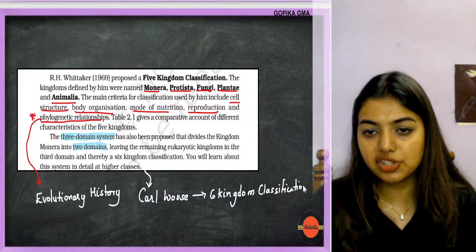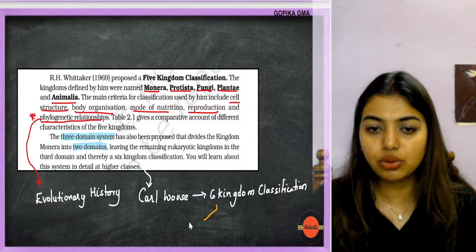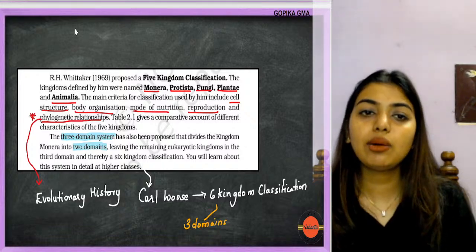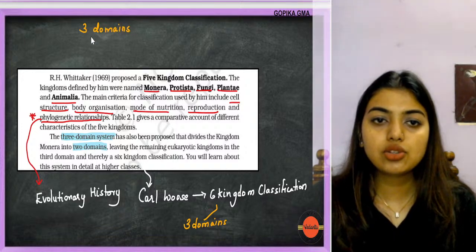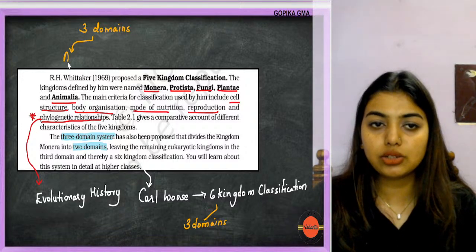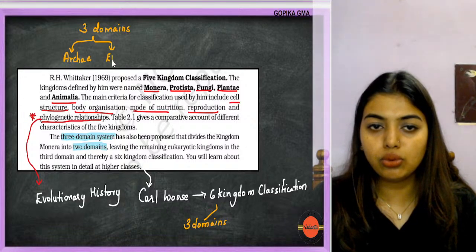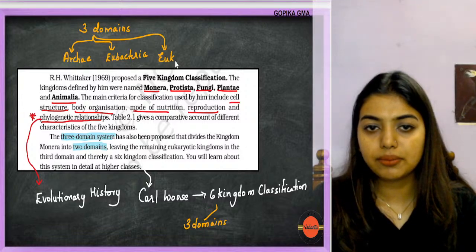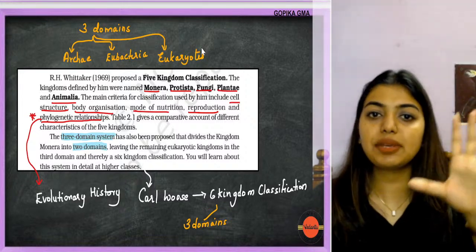Now, what is this classification? Six kingdom classification was like, okay, let's make it into three domains. Three domains and six kingdoms. This was the plan. Now, what are these three domains? Domains are above kingdoms. So he categorized Monera's two parts into Archaea, that is all the Archaebacteria, and Eubacteria, and eukaryotes. So this became three domains.